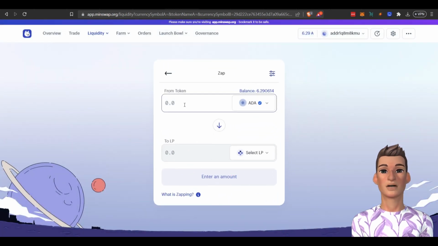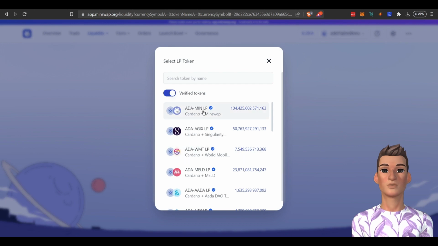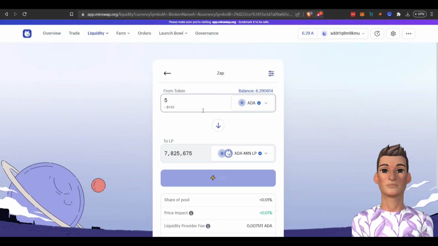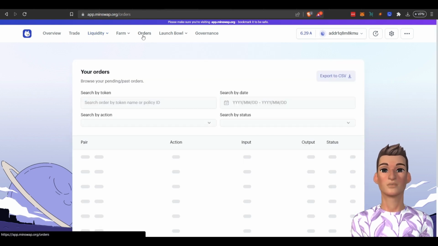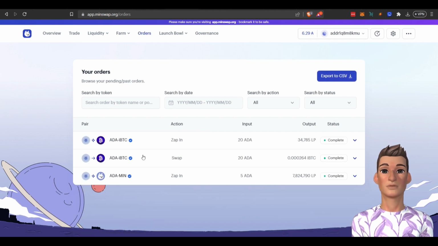So I want to pick the total ADA tokens I want to invest in this particular liquidity pool. There it is. And what I would do is just hit zap. And I'm not going to do it for this video, but once you hit zap, it'll take, let's say, a minute or so to process. You could find it under orders. I did one earlier just to test it out, and it worked fine.